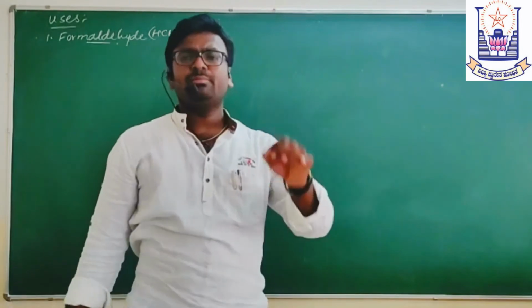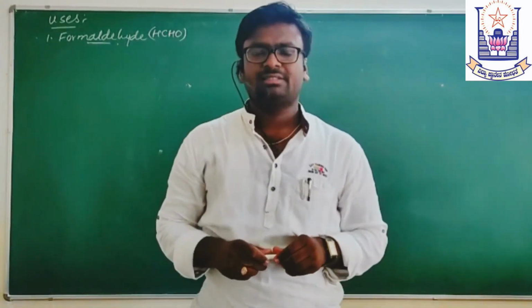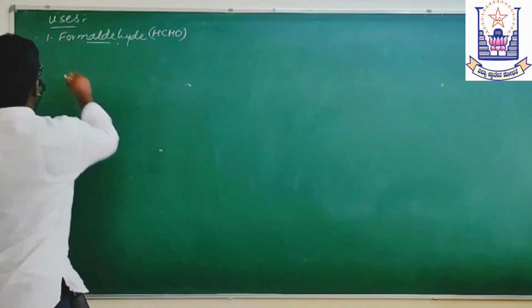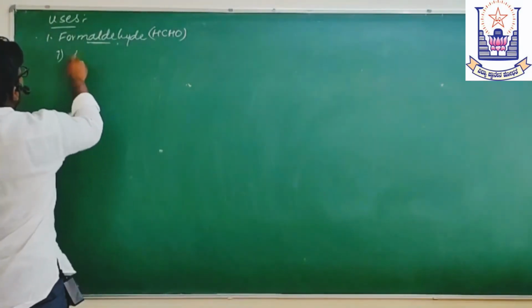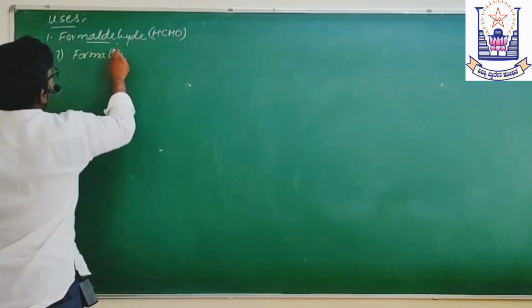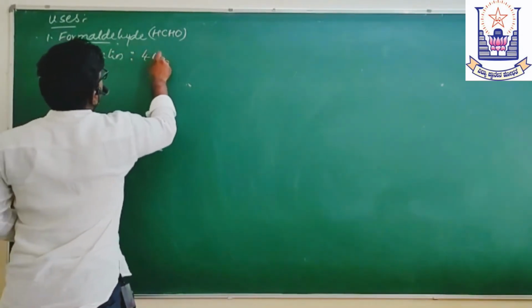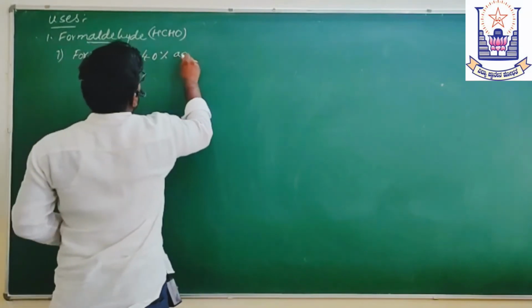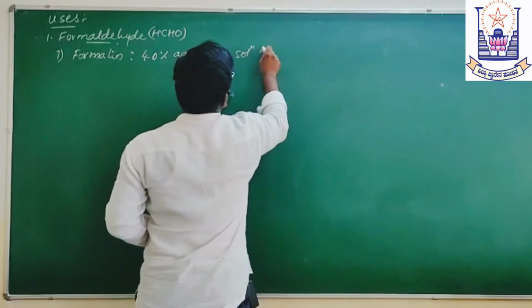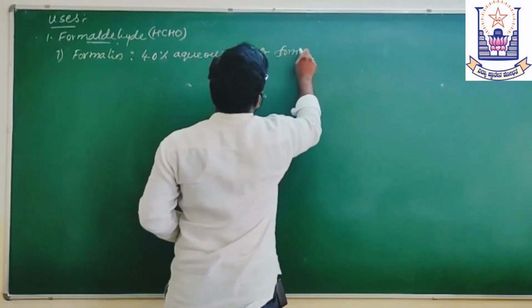The major importance of this is it is used to prepare formalin. What is formalin? Formalin is a 40% aqueous solution of formaldehyde.